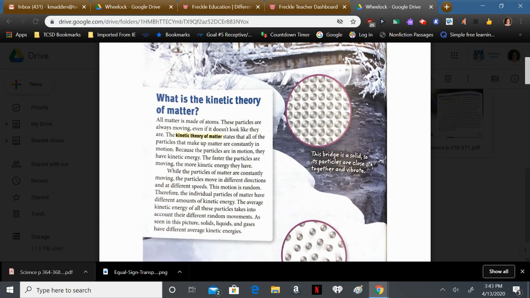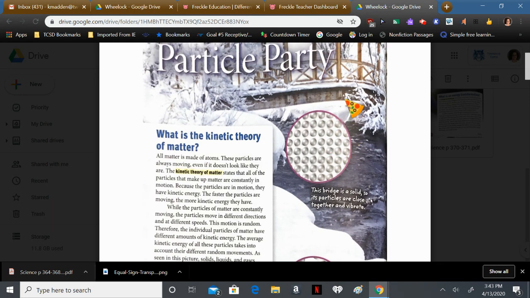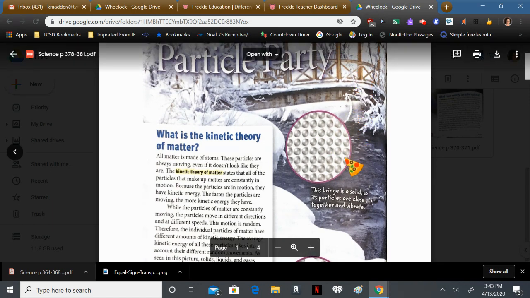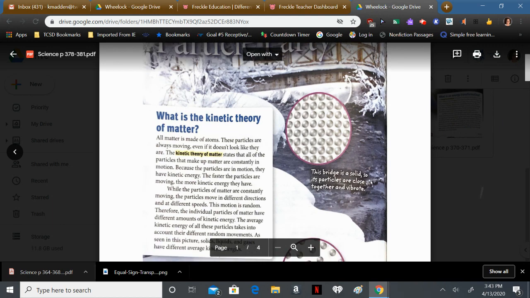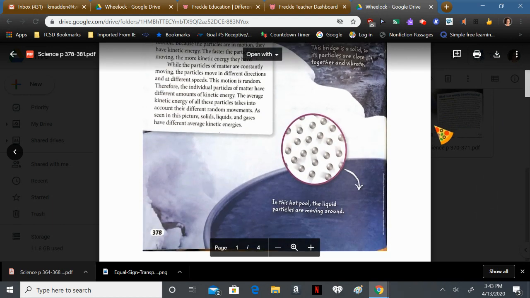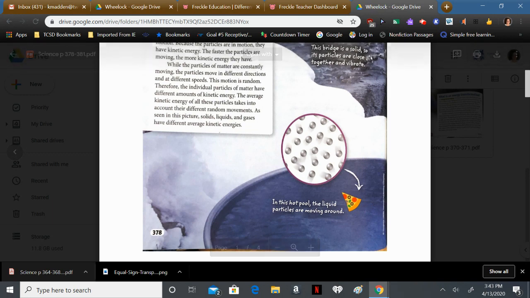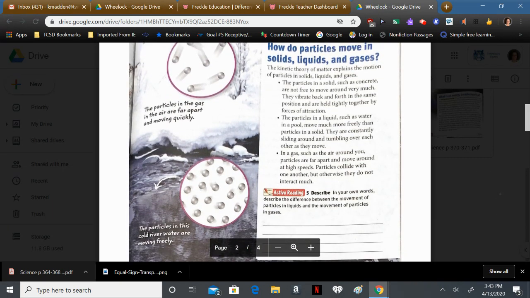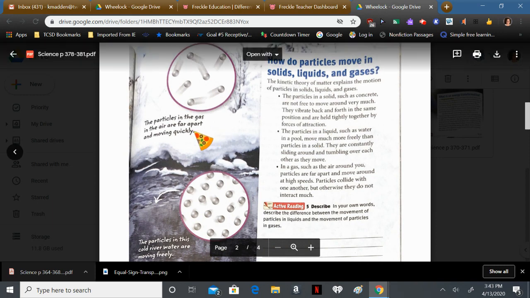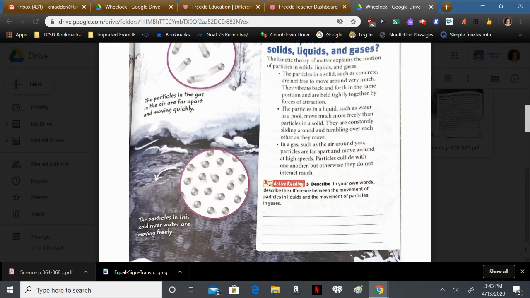So let's take a look at this graphic. We have the bridge up here. The bridge is a solid, so its particles are close together and they vibrate. In this hot pool, the liquid particles are moving around. Also, look how they are spread out. Let's continue with the graphic. The particles in the gas and the air are far apart and moving quickly. The particles in this cold river water are moving freely.